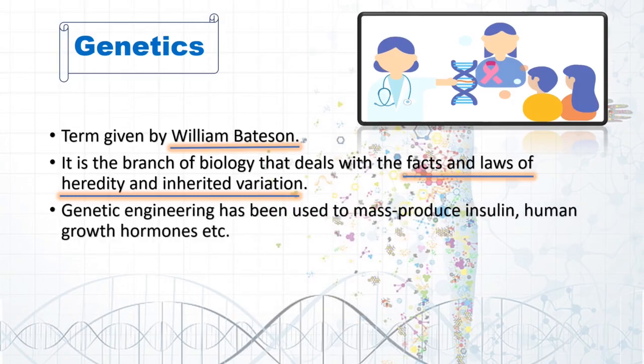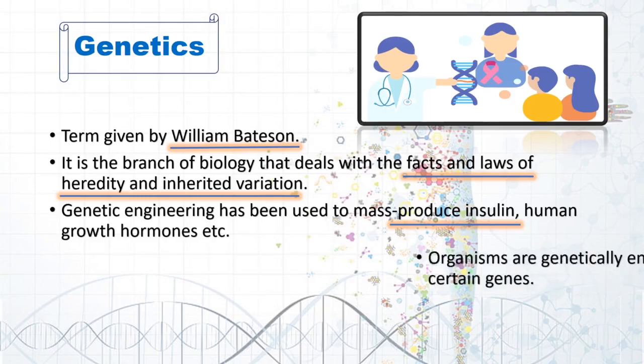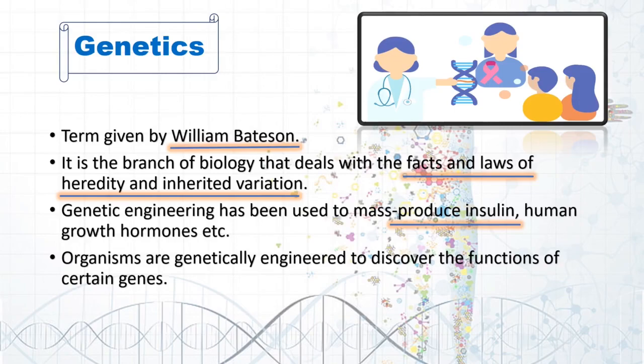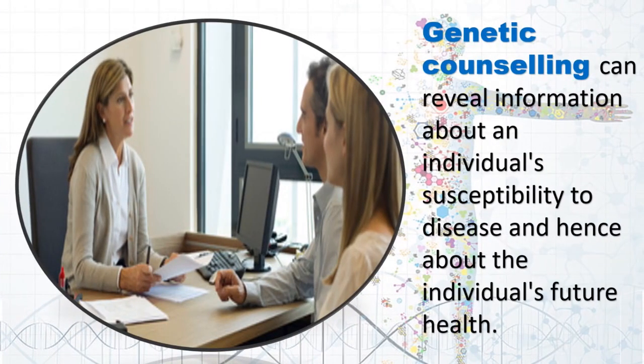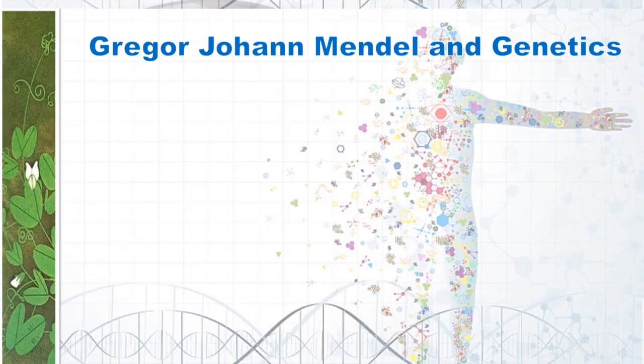Genetic engineering has been used to mass produce insulin, human growth hormones, etc. Organisms are genetically engineered to discover the function of certain genes. Human genetic research generates knowledge with the potential to improve individual and community health. Genetic counseling can reveal information about an individual's susceptibility to disease and hence about the individual's future health. Thus, it helps many couples to prevent their baby from having a certain genetic disorder.